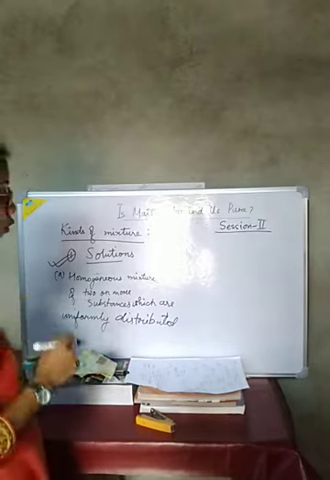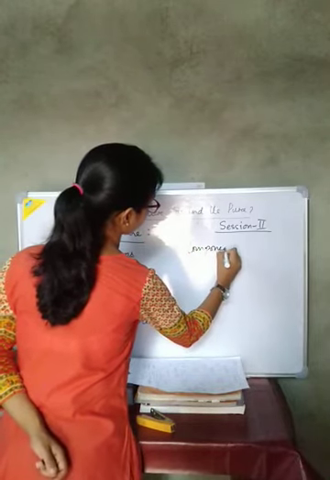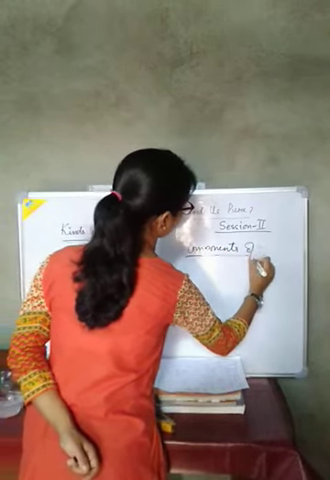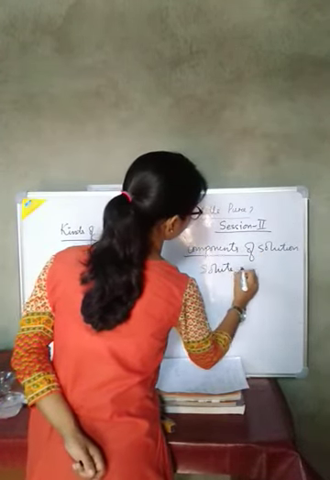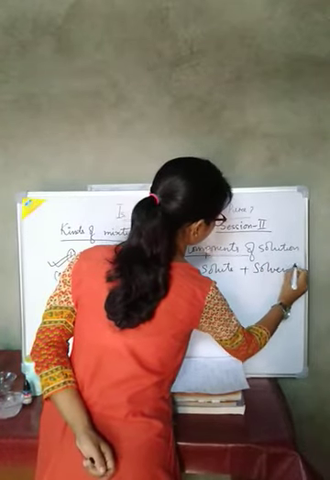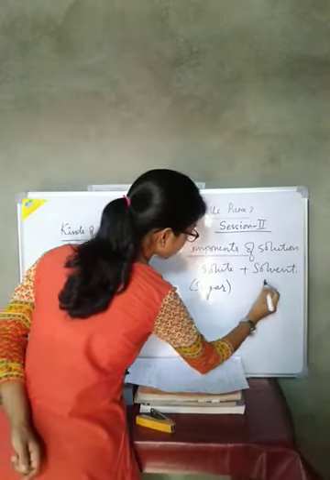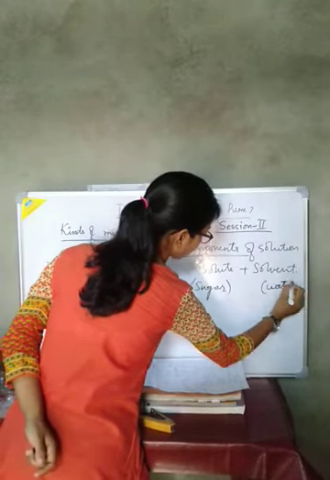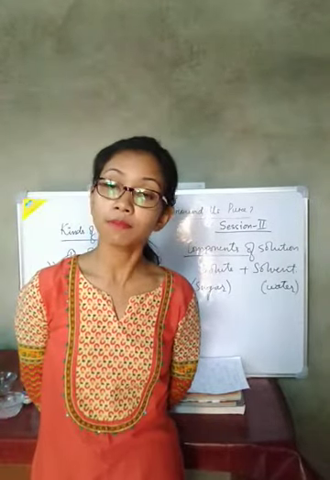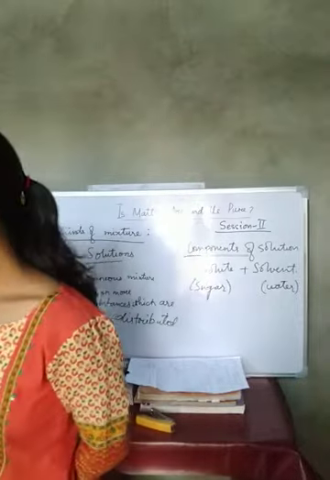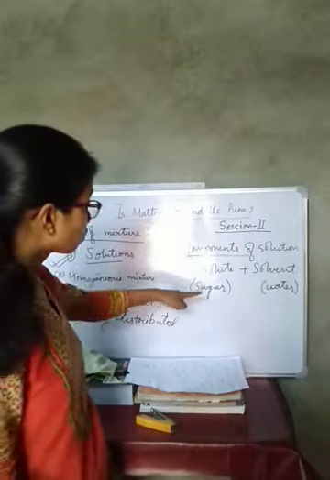Now you see there are two components of a solution: solute plus solvent. Solute, for example, sugar. Sugar is the solute and water is the solvent. What is solute? Solute is the substance which gets dissolved in a medium. This is the component of the solution which gets dissolved in another substance. It is known as solute.